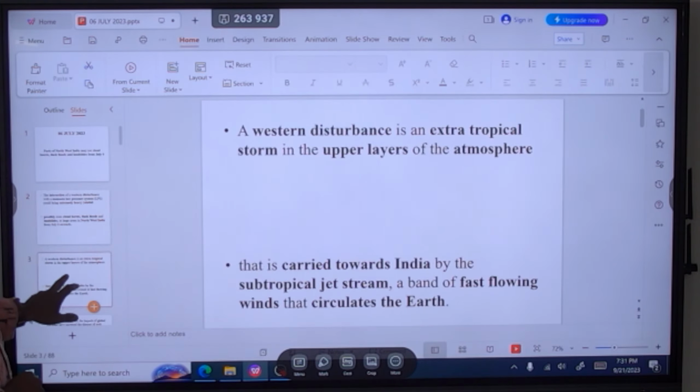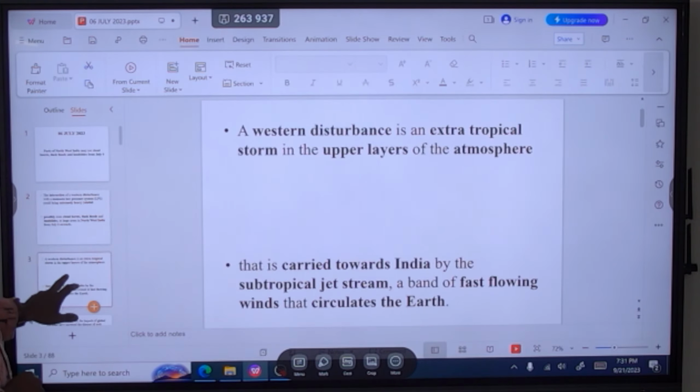Let's see this. The western disturbance, we know, is an extratropical storm present in the upper layer of the atmosphere. That extratropical storm, called the western disturbance, which comes to India, is driven only by the subtropical jet stream. It is carried towards India only by the subtropical jet stream. We know that a jet stream is a fast flowing wind which circulates around the earth. We discussed all these things in the class.